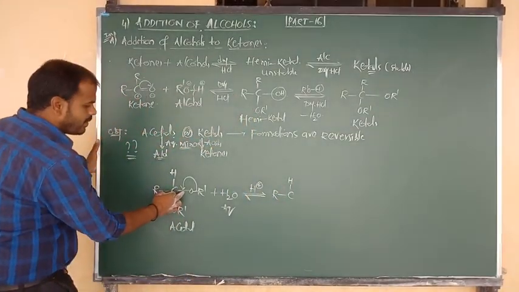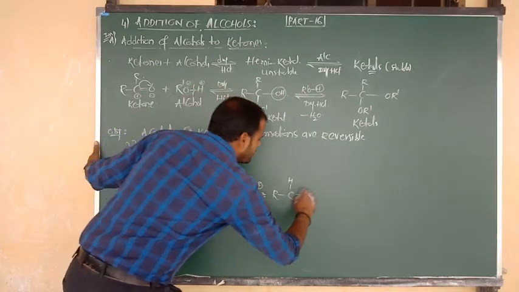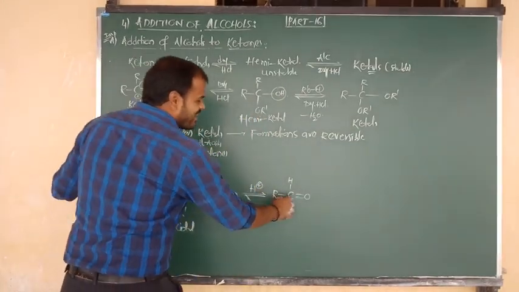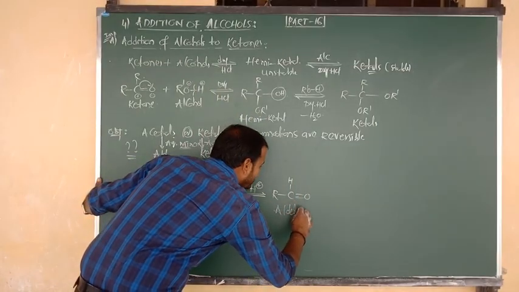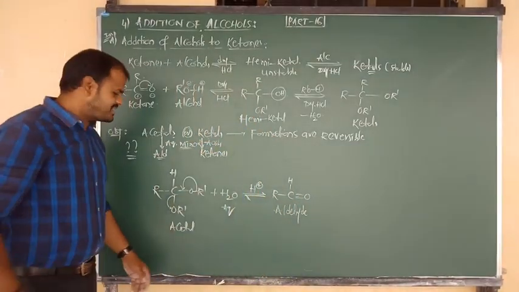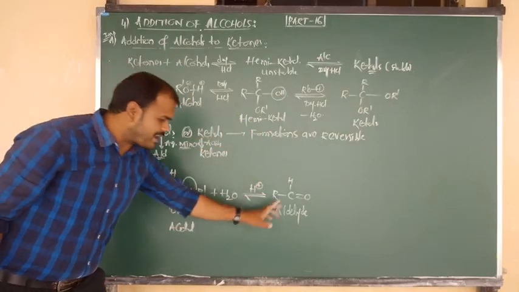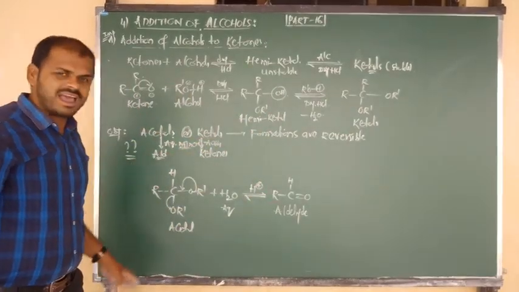Right plane, single bond becomes what? Double bond. Simply we have to see that O. So R bonded to C, double bond OH. What is the name of this compound? Aldehyde. That's why I have said that acetal can be converted back into aldehyde on reaction with mineral acid, like this.